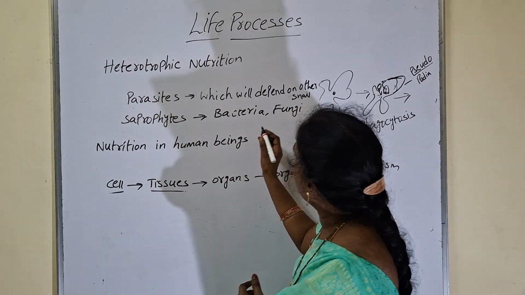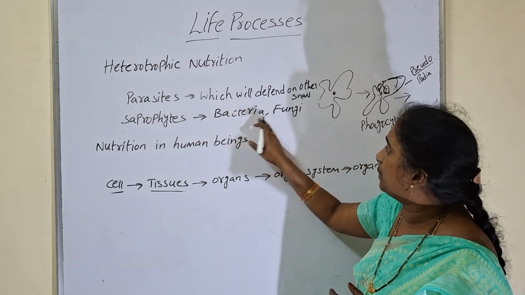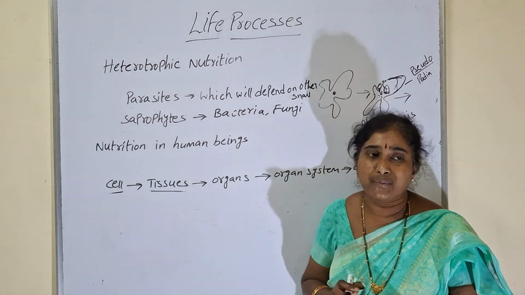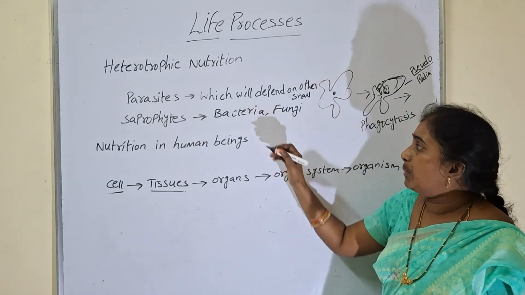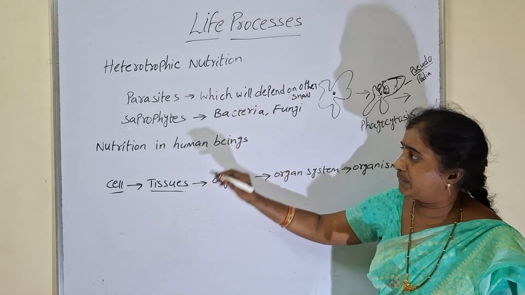Saprophytes means the organisms which depend on dead and decomposing matter. Example: bacteria and fungi. These are helpful to decompose dead animals and plants. Bacteria and fungi are called saprophytes.